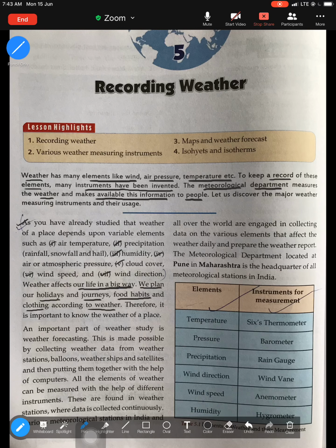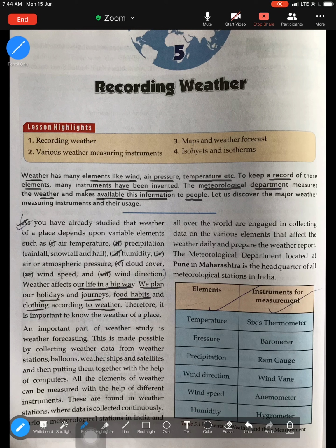Even our food habits, we decide on what to eat according to the weather. If it's a bright sunny day, we prefer having something cold that would reduce the temperature of our body, like an ice cream. If it's cold, we prefer to have something warm, like a momo. Sometimes we prefer to have tukpa, isn't it, on a cold day? So accordingly, food habits are also affected by the weather. So that is how weather plays a very, very important role.